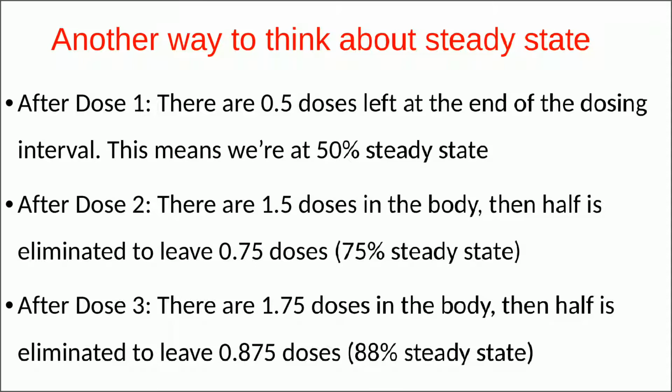Then half is eliminated to leave 0.75 doses. So at that point 75% steady state is there. After dose number 3, there are 1.75 doses in the body, then half is eliminated to leave 0.875 doses, that is equivalent to 88% steady state.